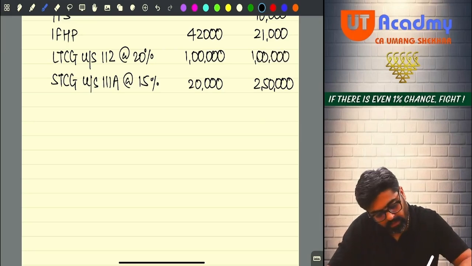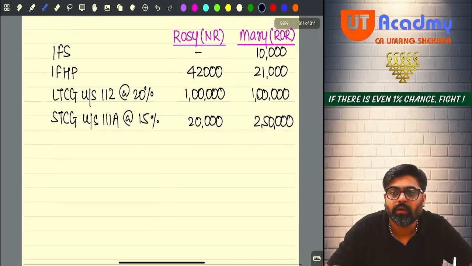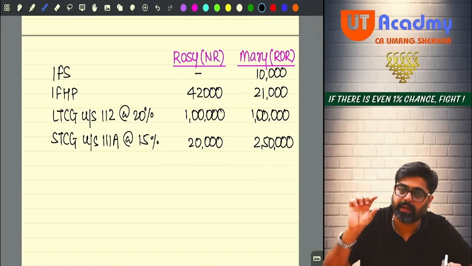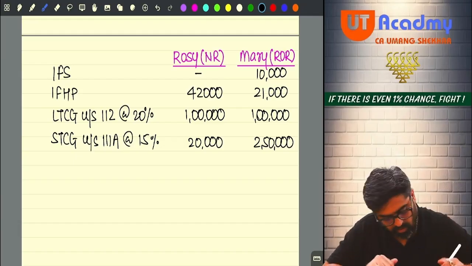Getting it? Is there any IFOS income? No. So no need to write. Do you have three heads of income? Salary, house property and capital gain. Okay. In capital gain, there are two types of gains, long term and short term. Any other income? Sure. Okay.